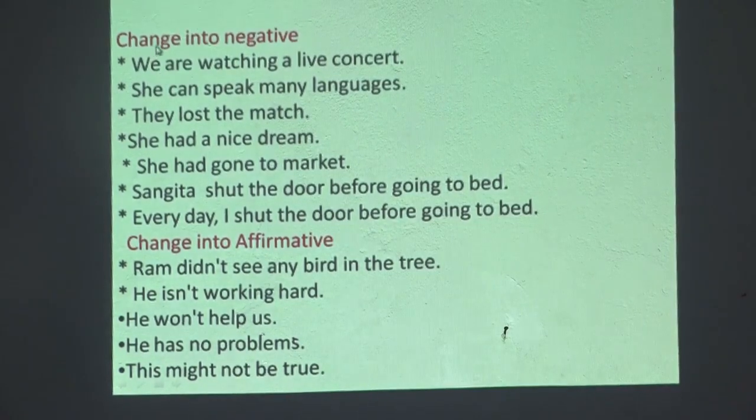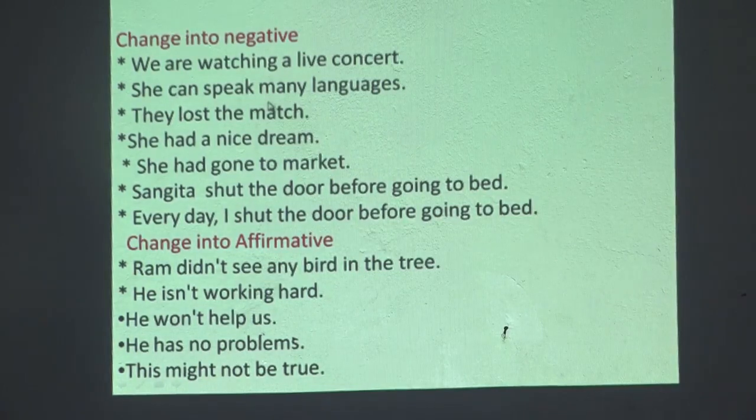Okay. While changing, we are watching a live concert. What is the negative? Rewind, recall the rules used for changing into negative. We have a helping verb given there. Simply we put not here and the sentence is changed into negative.